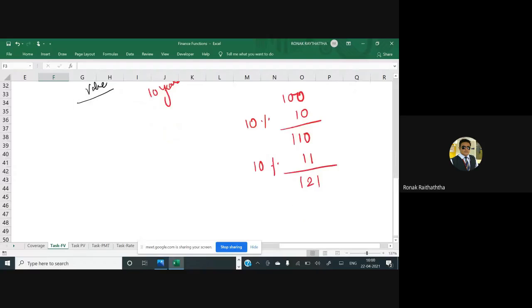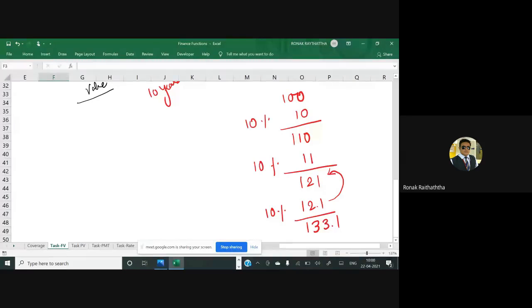Again, for the third year, I will receive that interest on this 121. That will be 12.1, so my fund value will become 133.1. So that's the interest on interest. The majority of the questions that we are going to solve will be related to compounding.